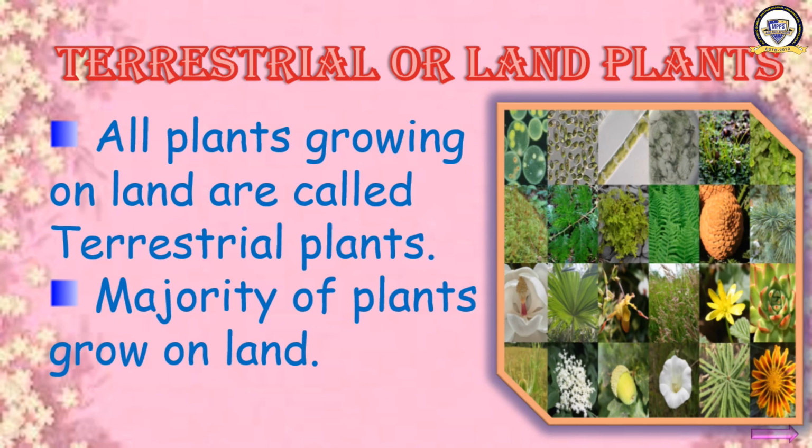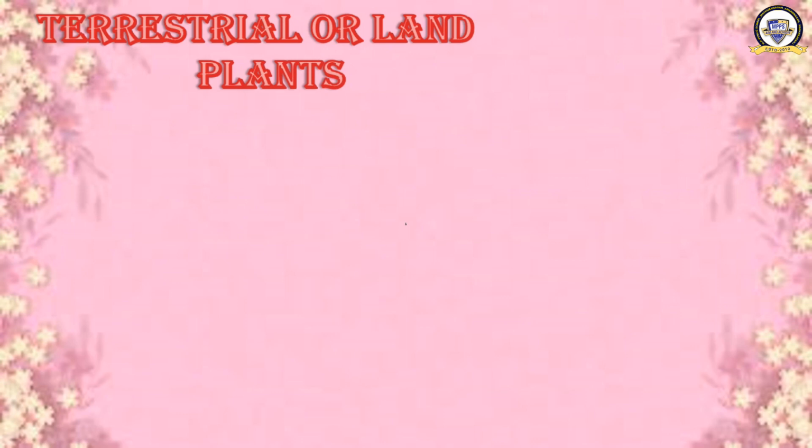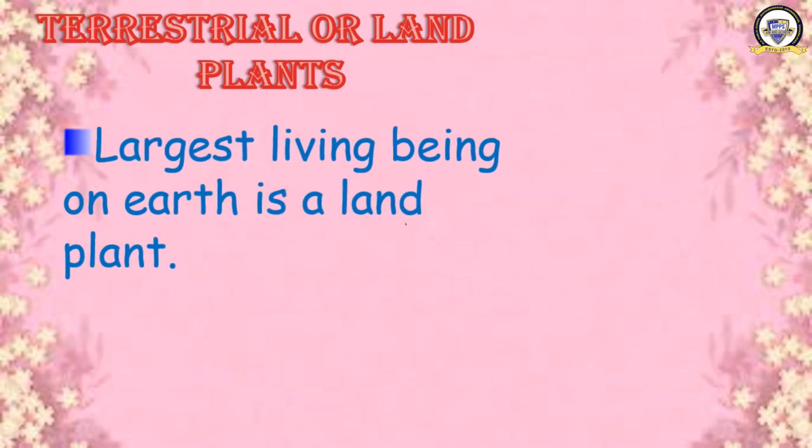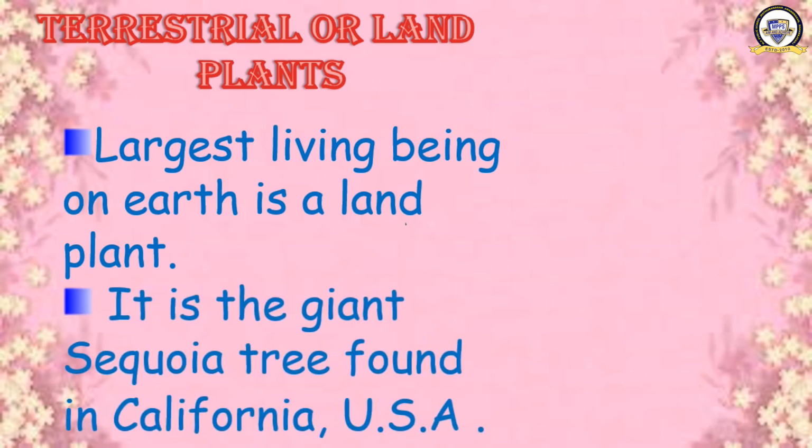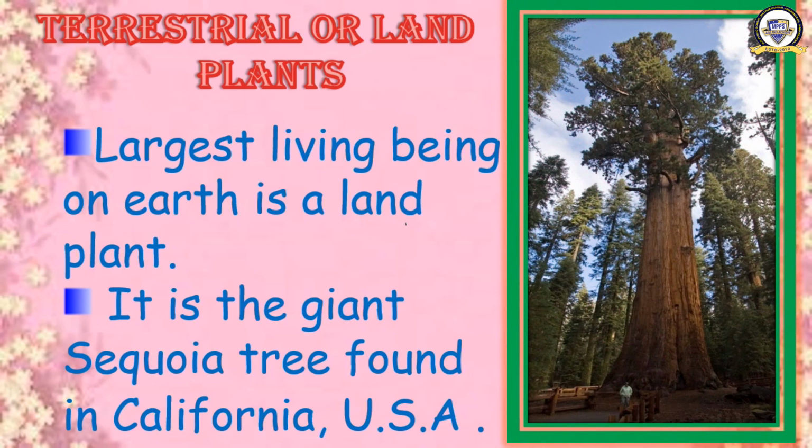Let us learn something more about the terrestrial plants. The largest living being on earth is a land plant. The largest living plant on the earth is not an aquatic one, it is a land one. It is the giant sequoia tree found in California, USA. What is the largest living being? The giant sequoia tree. And where is it found? California in USA. See the photo? This is the giant sequoia tree.